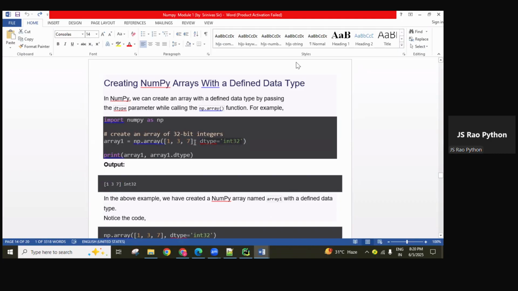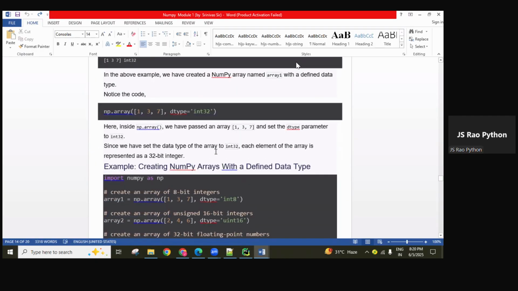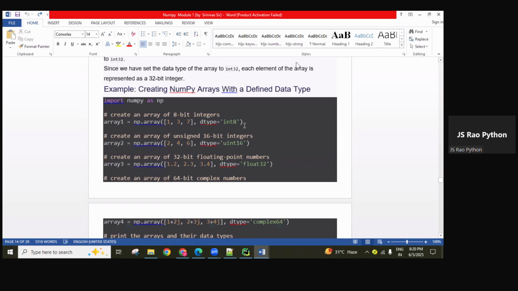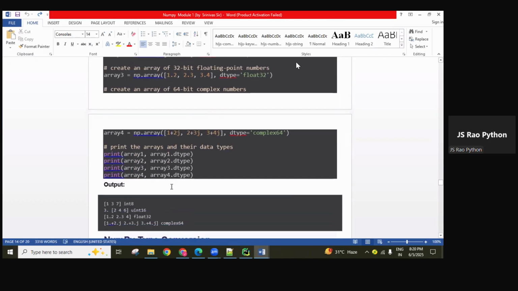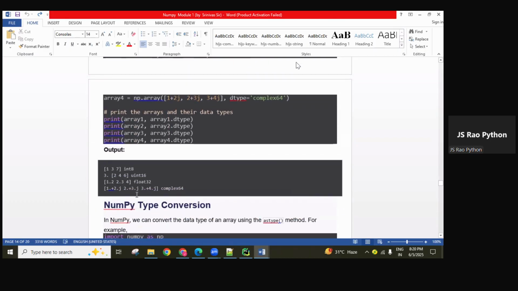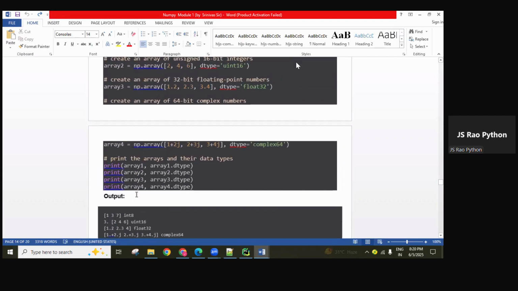Okay, so if we do not give this attribute or parameter, the default int64 is generated, and using this parameter we can define what type of data we want. Any data type you can use. Here I used int8, here unsigned int16, and float32, and complex as well. Whenever I print them, you get all of these. So you can practice all this, guys.